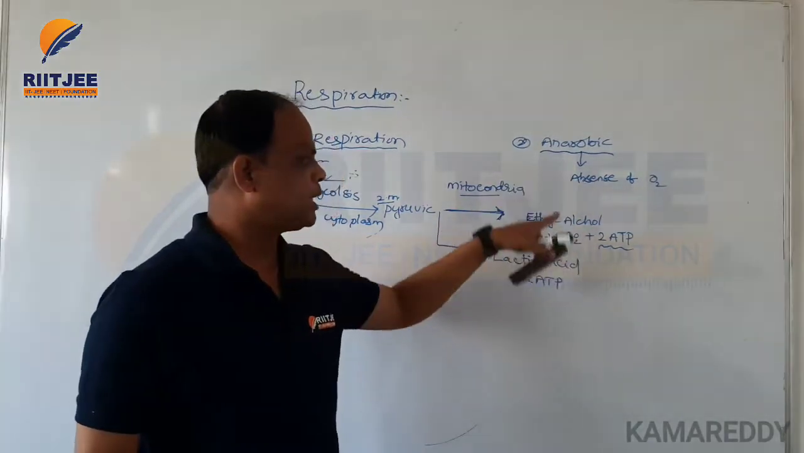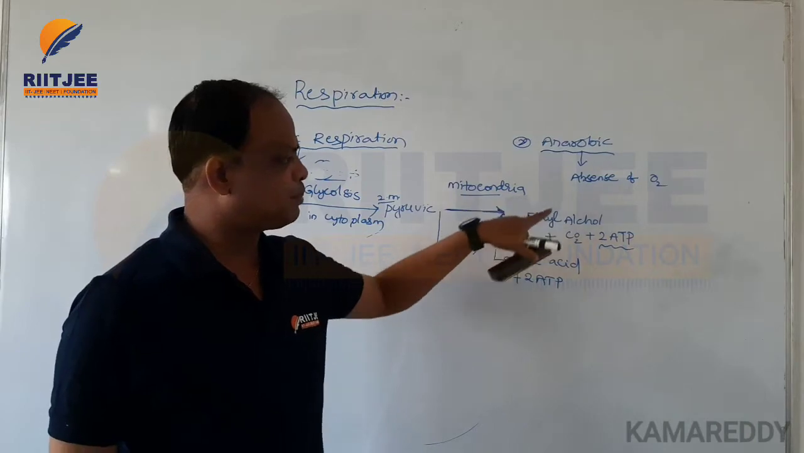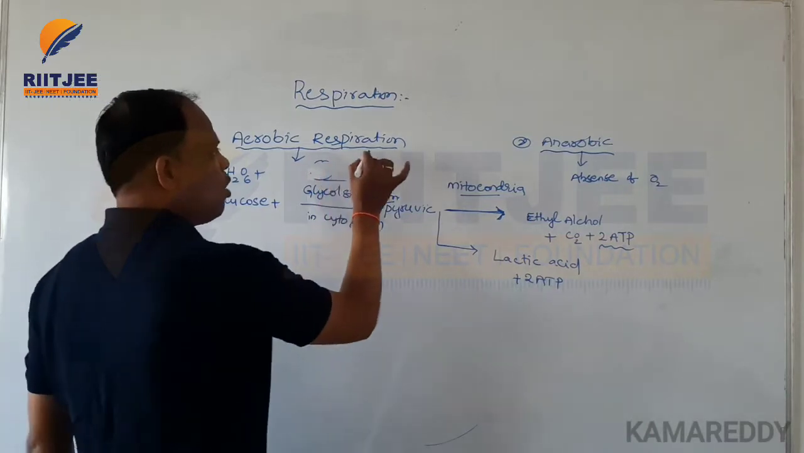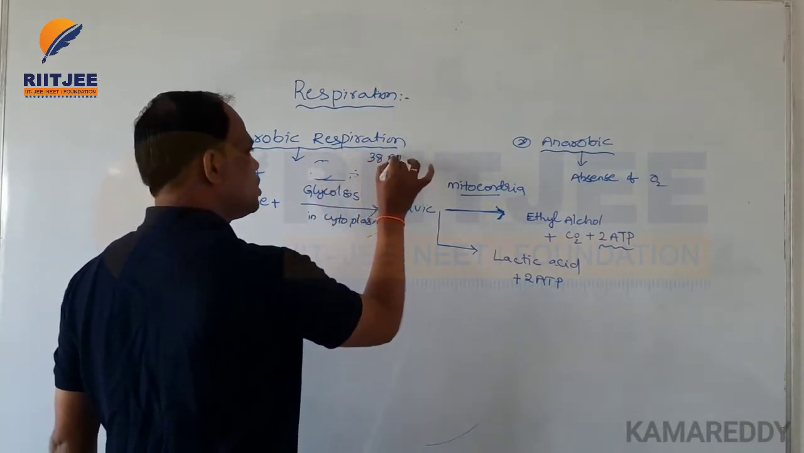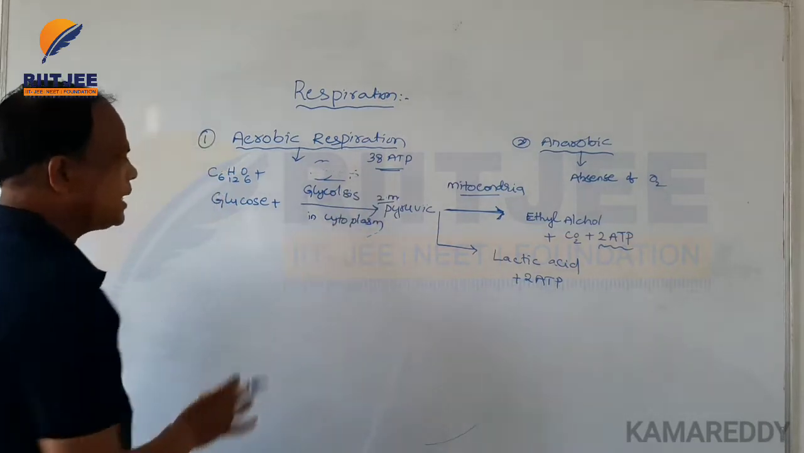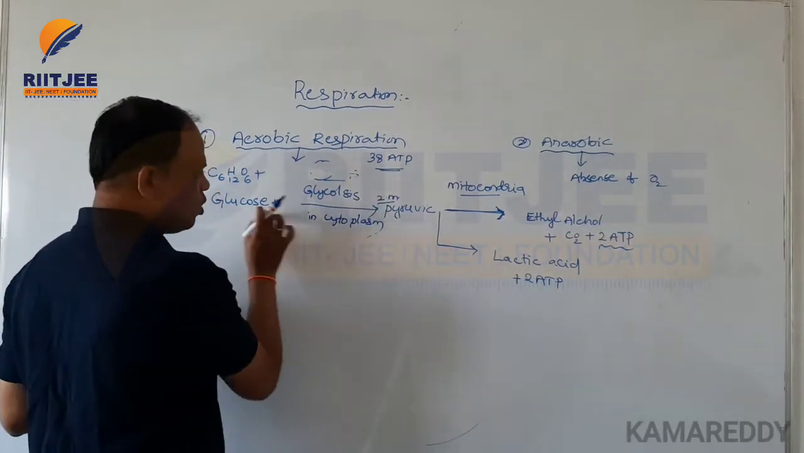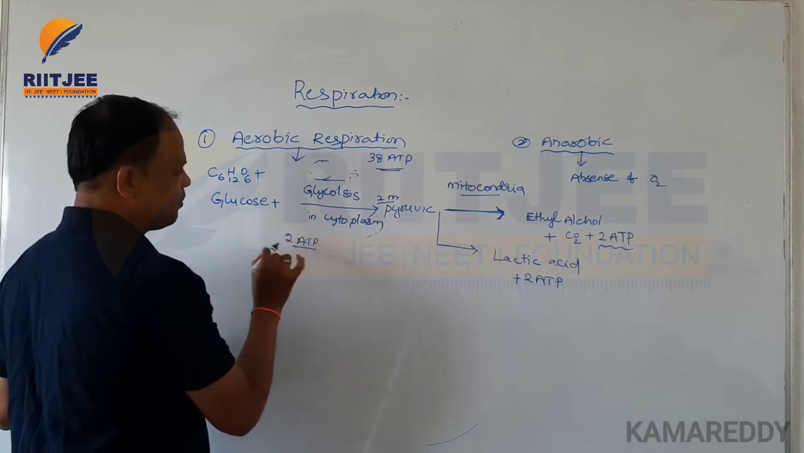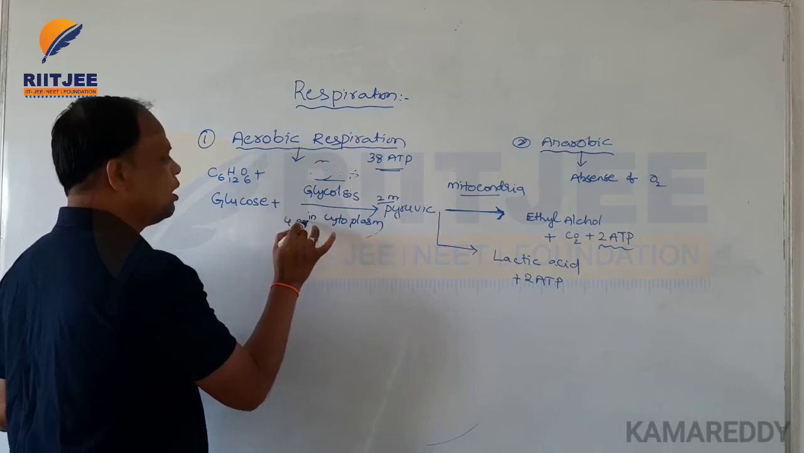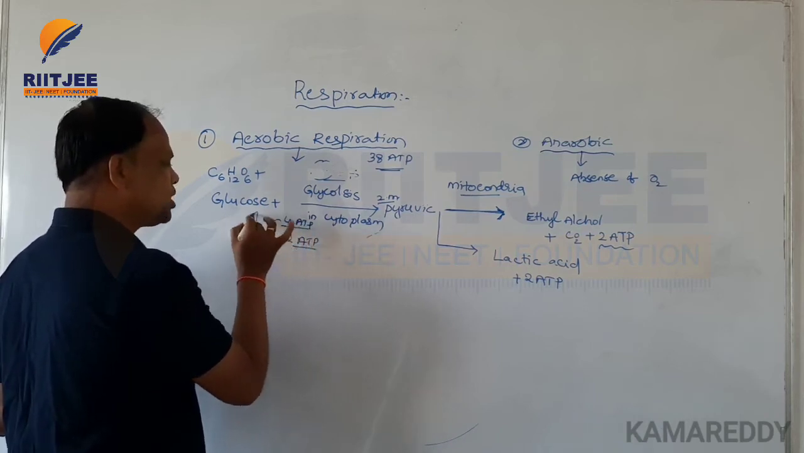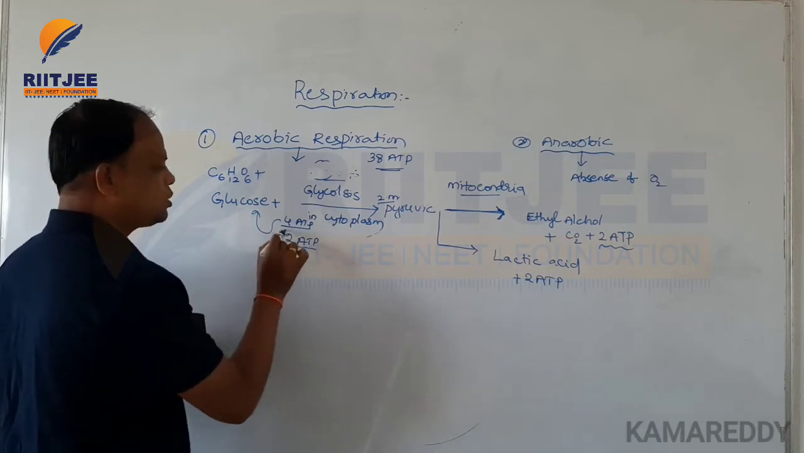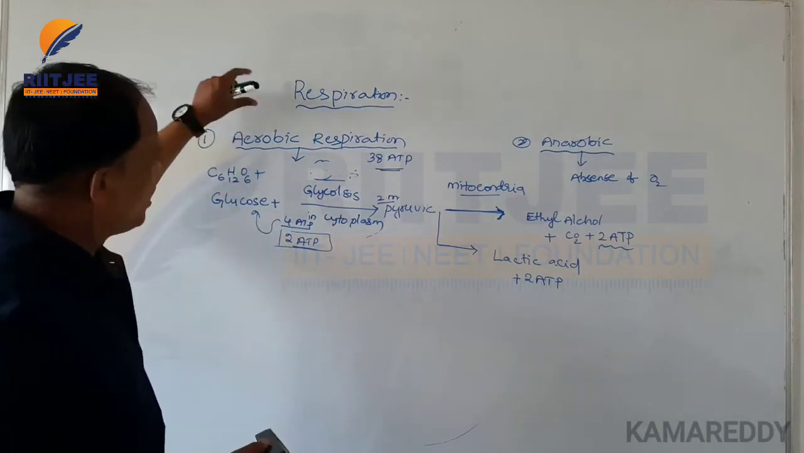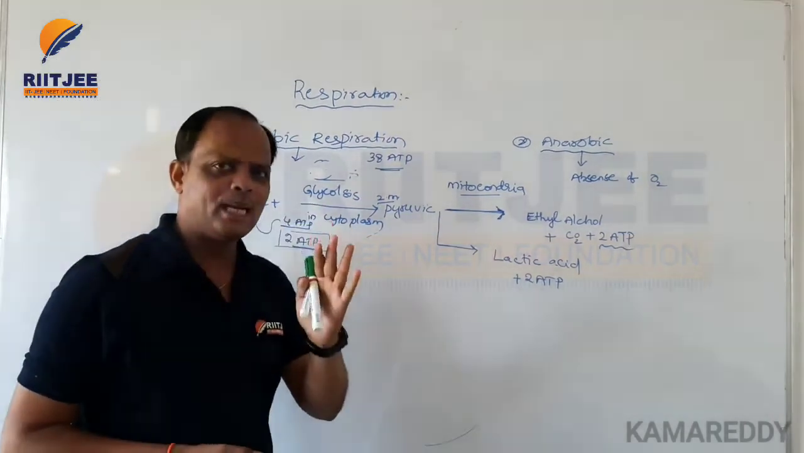So this is anaerobic respiration, and the energy released is only 2 ATPs. But in aerobic respiration, 38 ATPs are released overall. In the glycolysis part, a total of 4 ATPs are released, but 2 ATPs are utilized in the reactions, so the net ATPs formed are only 2. So this is the respiration process, a common biochemical process.